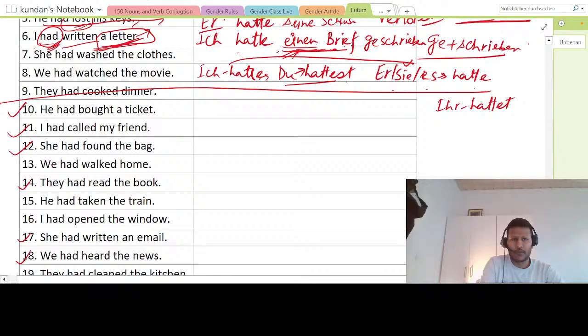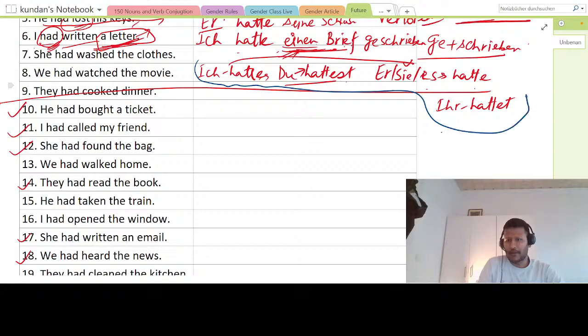Now let us move. Just a second, let me select a different color so that I can explain better. So this conjugation part you have to remember, because we are conjugating the helping verb. This will not change, the last one. What will change? The third form, that perfect form we have to make.